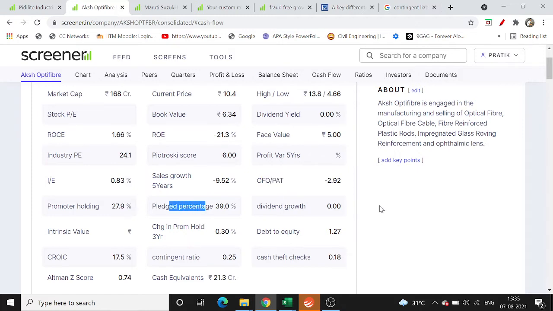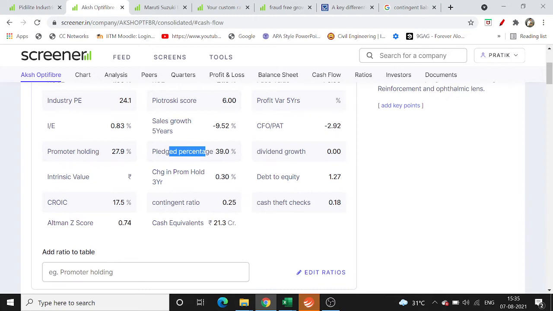The next parameter we can use is the debt to equity ratio, which helps us identify if there is any growing debt on the company.